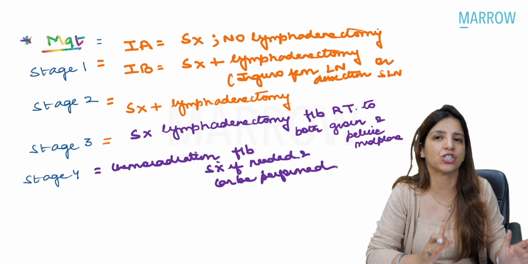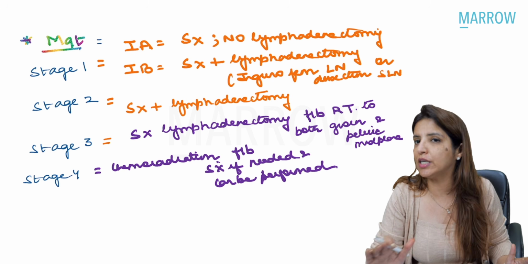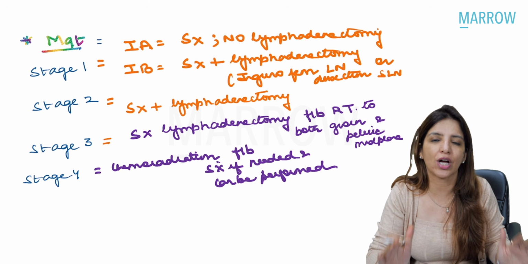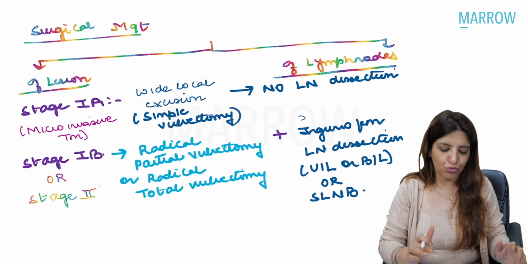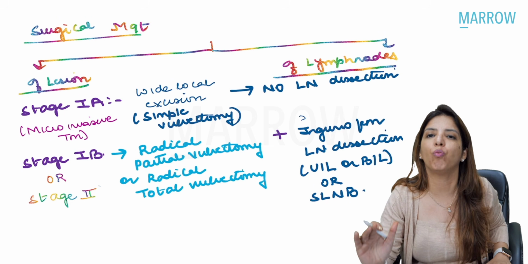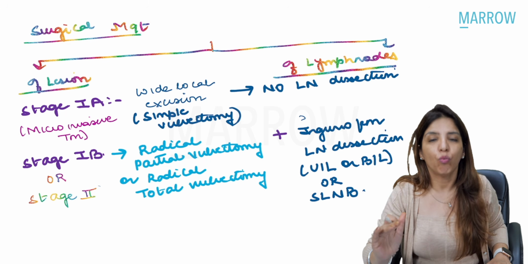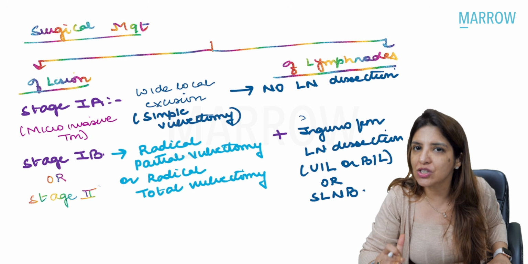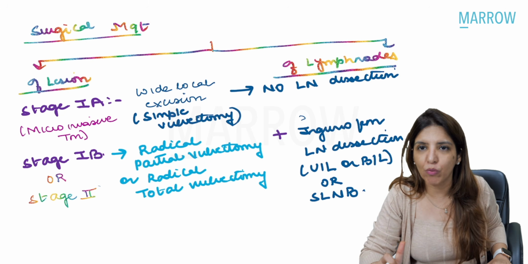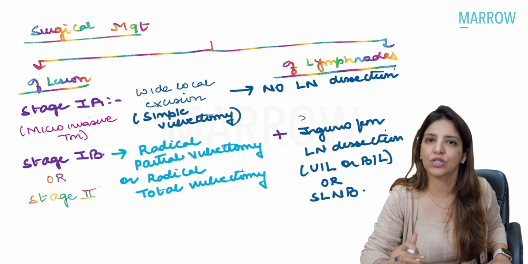So only in stage 1A, there is no need to do any lymphadenectomy. You just have to do surgery for the tumor. And what surgery are you going to do in stage 1A? You are going to do a wide local excision. Wide local excision is also called simple vulvectomy. So in stage 1A, management is simple vulvectomy and no lymph node dissection.